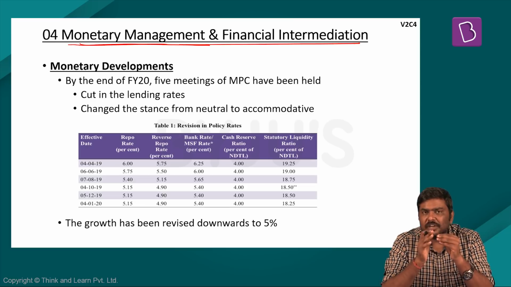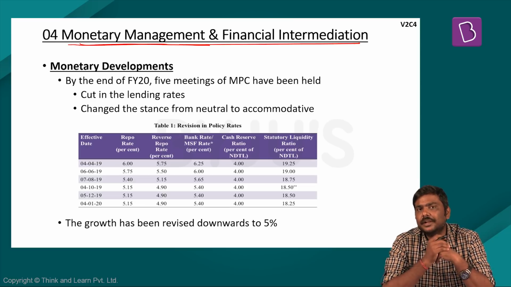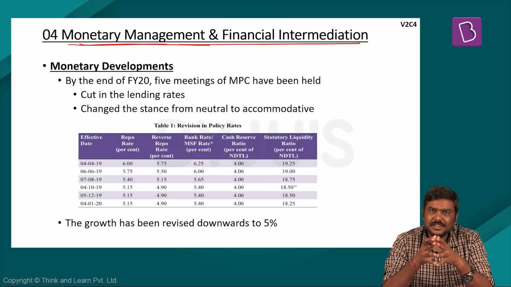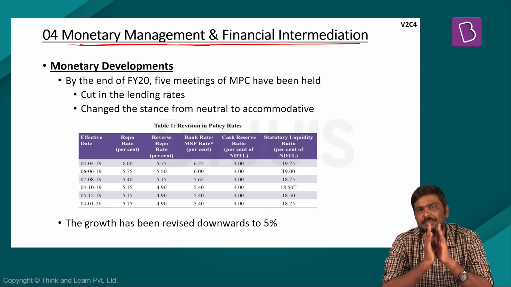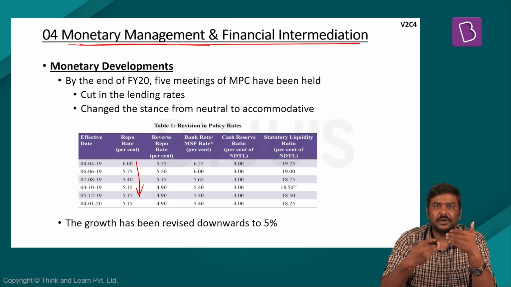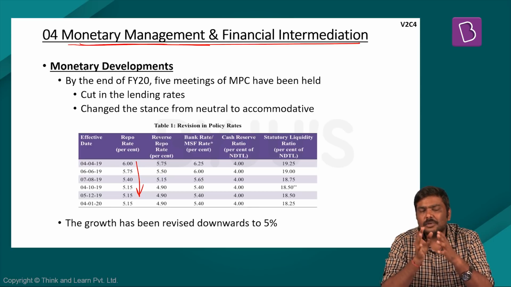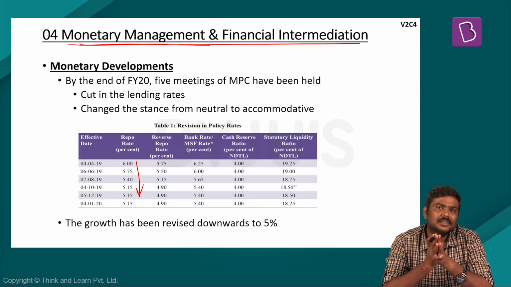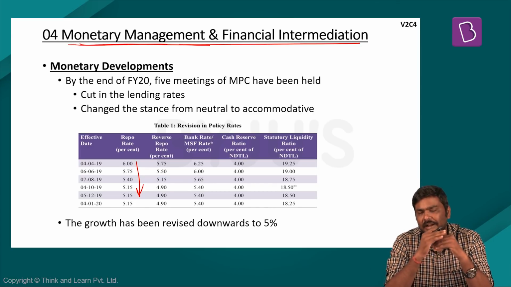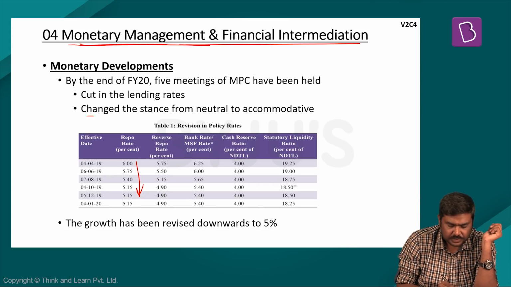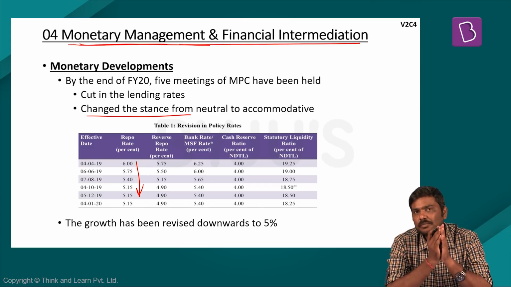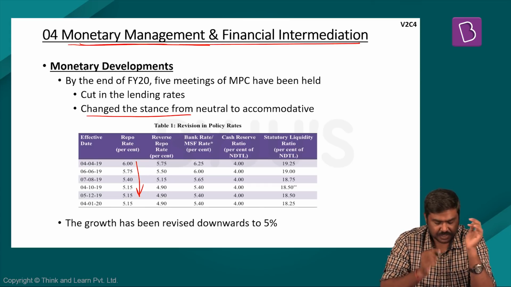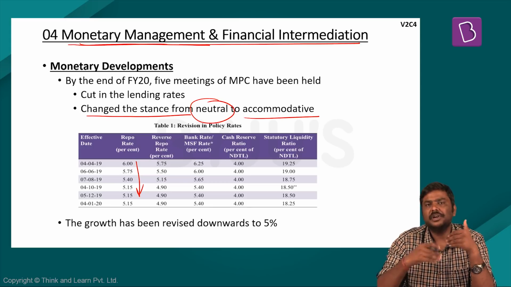Out of the 5 monetary policy committee reviews that were conducted, in 4 of them, RBI decided to cut the lending rates. That is, they reduced the repo rate. But in the 5th monetary policy committee review meeting, the committee decided to hold the lending rates. Not only this, during this period, the survey also notes that the stance of the monetary policy committee has changed from neutral to accommodative.